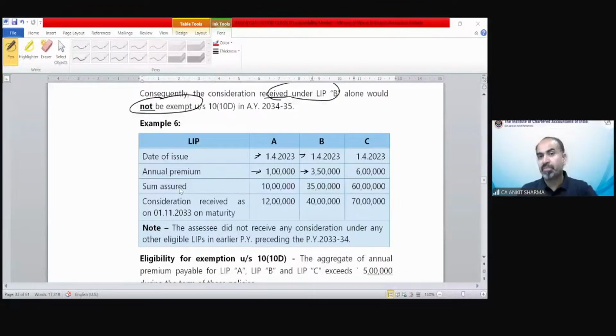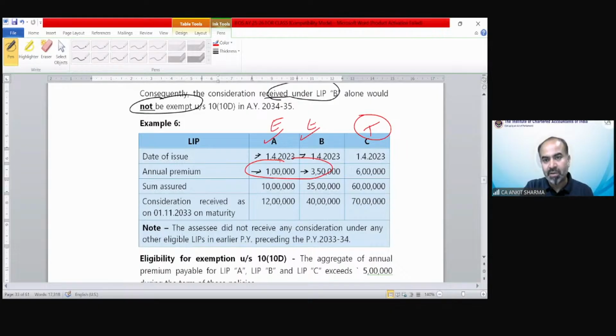You can see, we are going through situation number 1 because there is no earlier exemption under section 10(10D) claimed. So it's very simple. Now you can see a single policy or multiple policies, how easy these kinds of concepts are to solve. So the concept says A and B need to be exempted and C is going to be taxable. I hope it's clear.